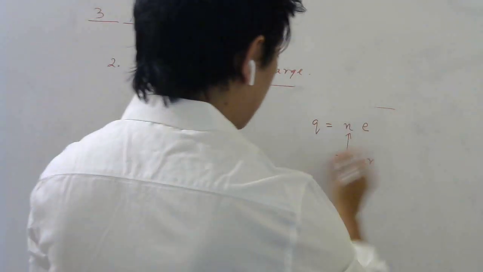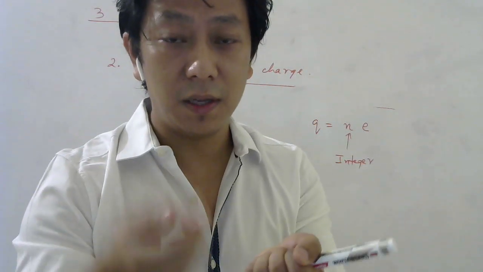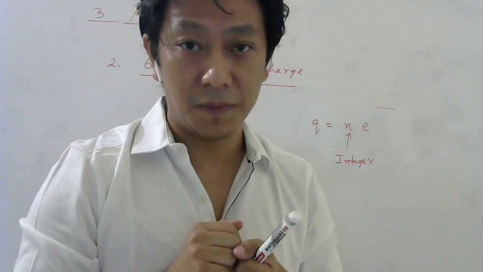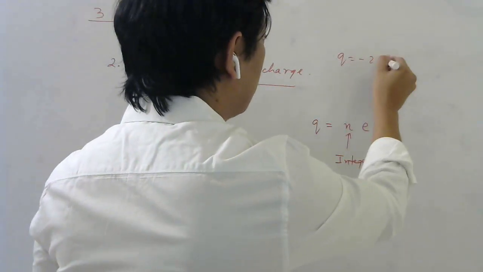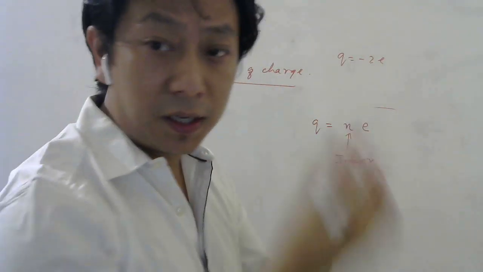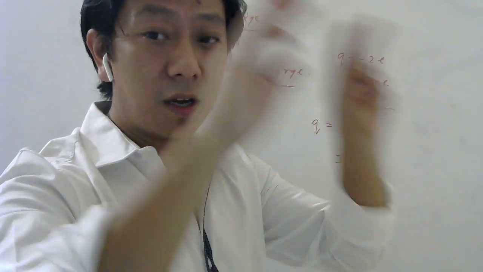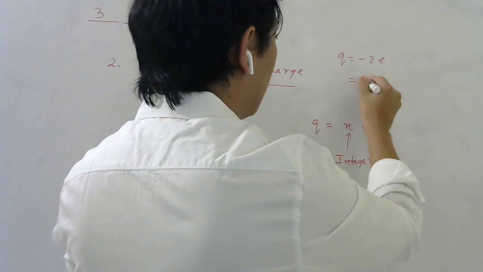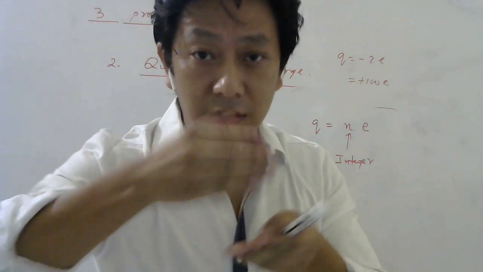So if I rub two materials, and one gets two electrons, its charge will be minus 2e. If it gets 100 electrons, the charge will be minus 100e. If it loses 100 electrons, the charge will be plus 100e. I can never give you one and a half electrons.